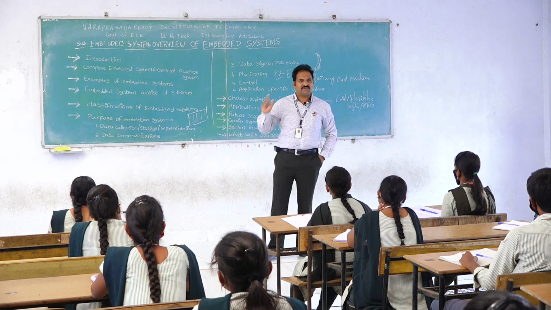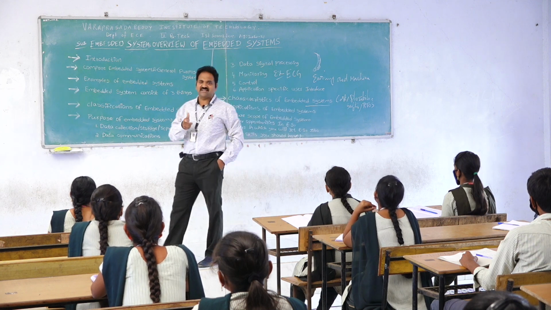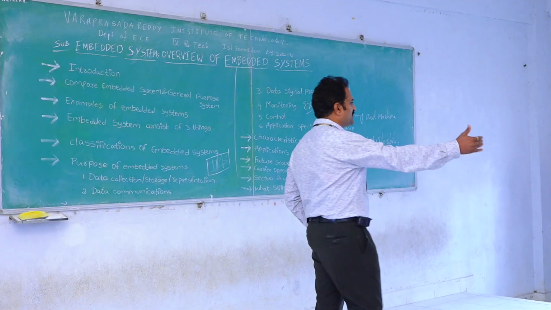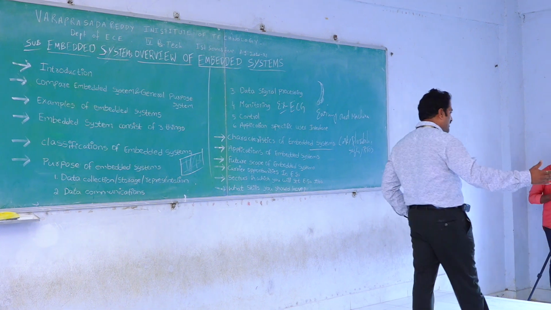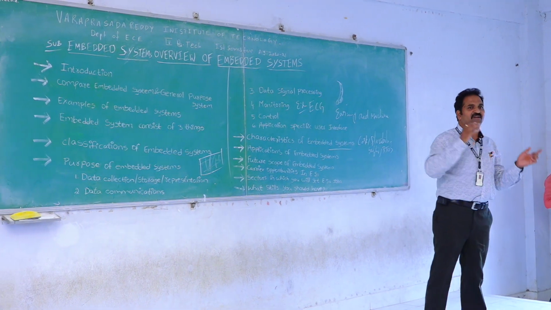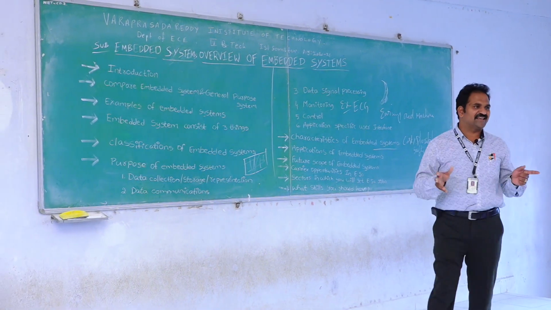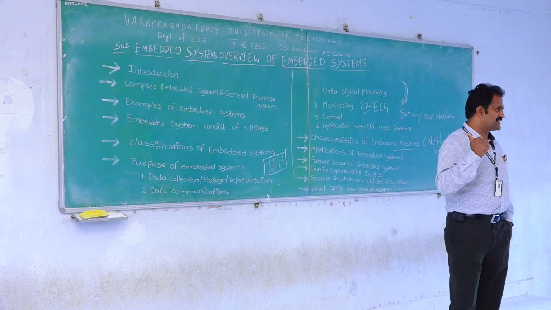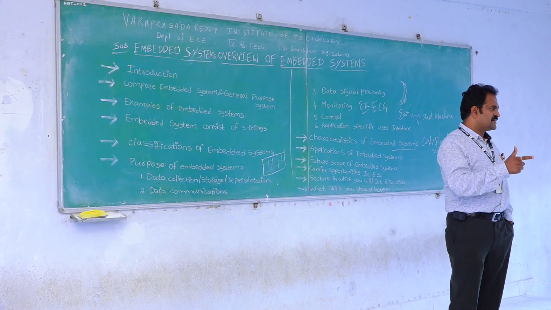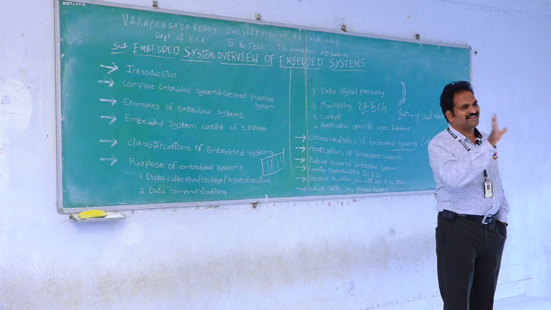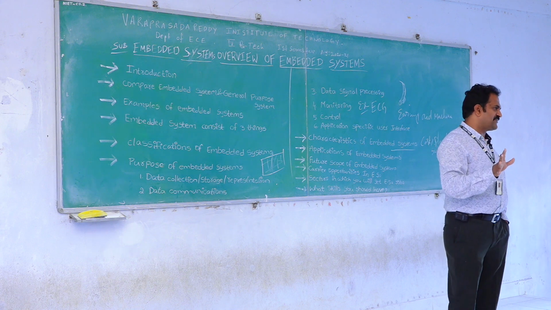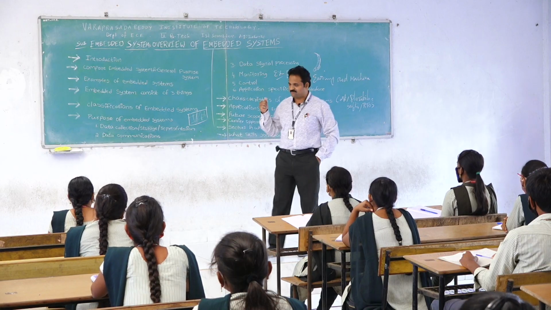Each company has special software and special hardware and a combination. So that's why the future scope is, especially for our electronics students, that only the software side is available, only the hardware side is available, and a combination of software and hardware design is also available. That is the capability of our embedded system. That is the future scope. Several applications or several designs with enhanced technology are available, based only on the embedded system.